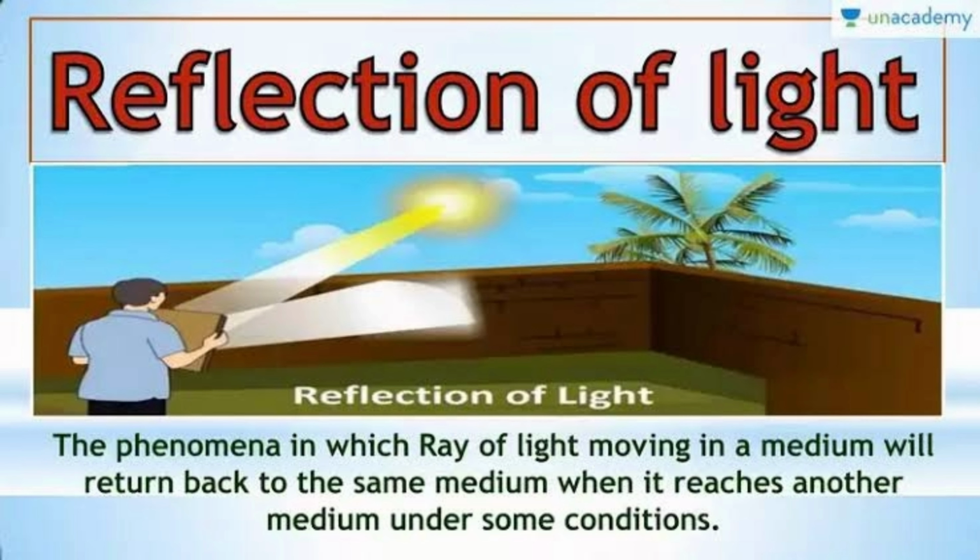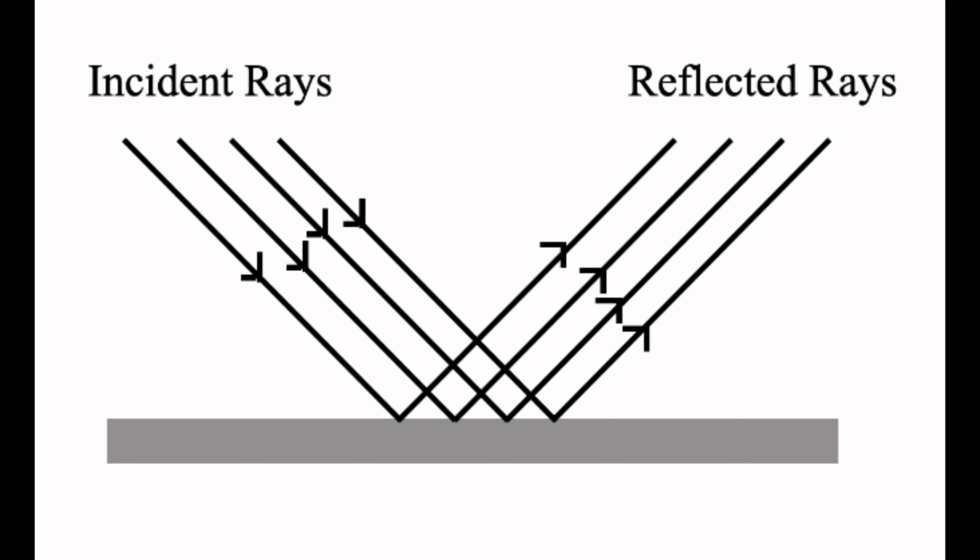Okay, now before going to the next topic, two things you need to know: what is the incident ray and what is the reflected ray. Incident ray, by the name itself we get what is incident on the surface. The rays which are coming to the surface are called incident rays, and the rays which strike the medium and go back are called reflected rays. You can see the direction of the arrow in that. Whatever rays are coming are incident, and whatever is going back is called reflected rays.